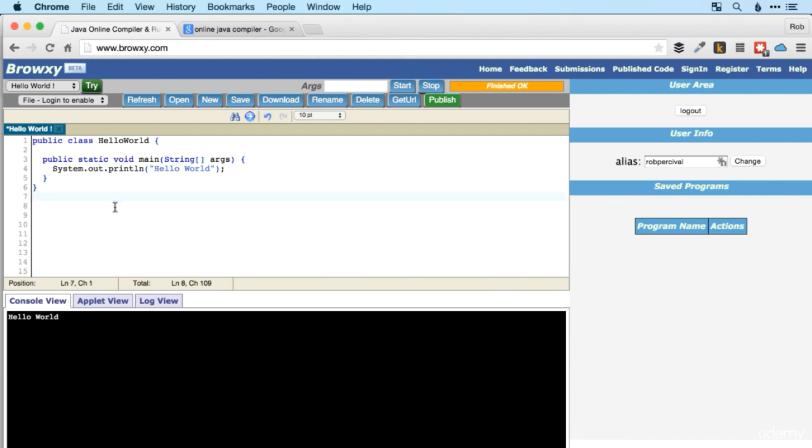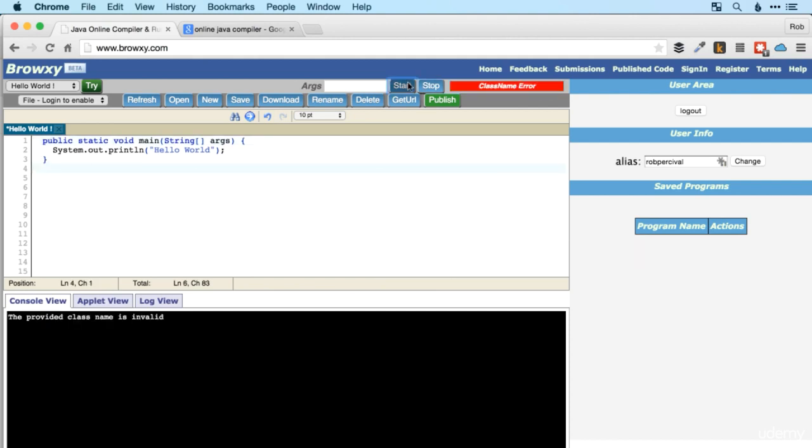So what are we doing here then? Well, here we're really just creating a class because we have to. Any Java program has to start with a class definition. So if, for example, I try to remove that code and then run it, the provided class name is invalid because there isn't one, essentially.